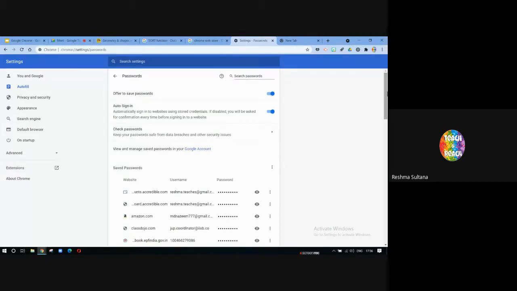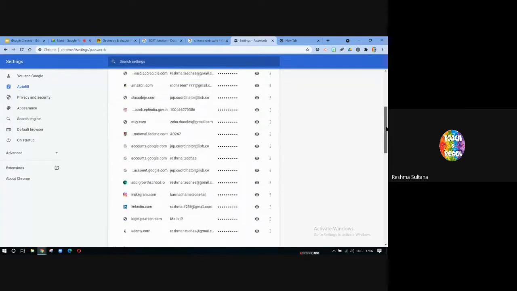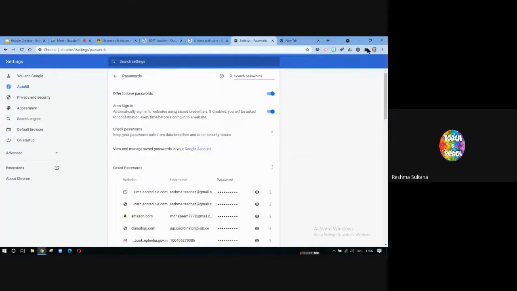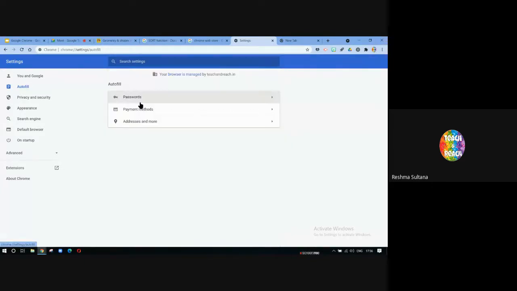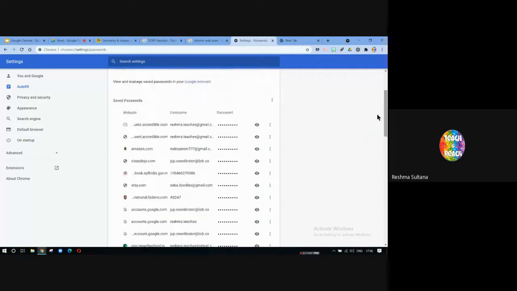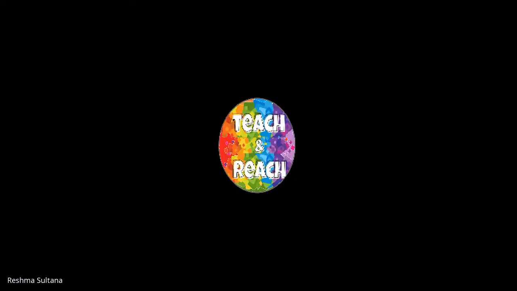So you can see these are the websites that have my passwords saved. So whenever I forget any of my passwords for any of these sites, I don't have to worry. I'll just go to settings, come to autofill, and check if that particular password is here. If I click on this I button, it will show the password, which I'm not going to do now because it's getting recorded and you're all watching this.